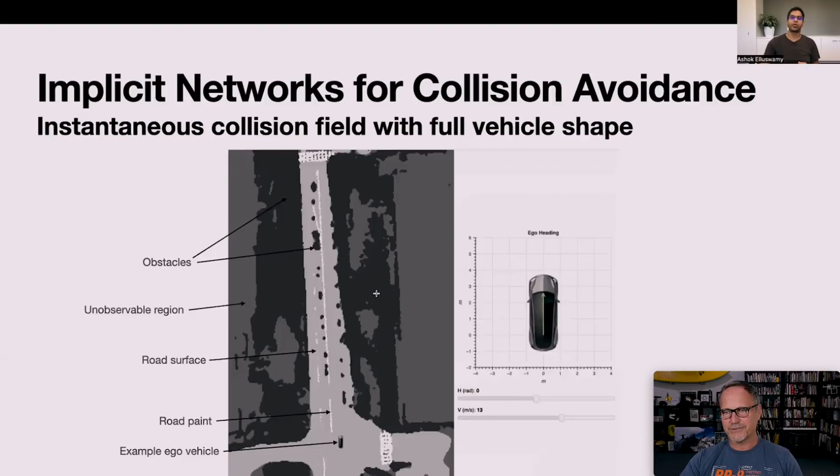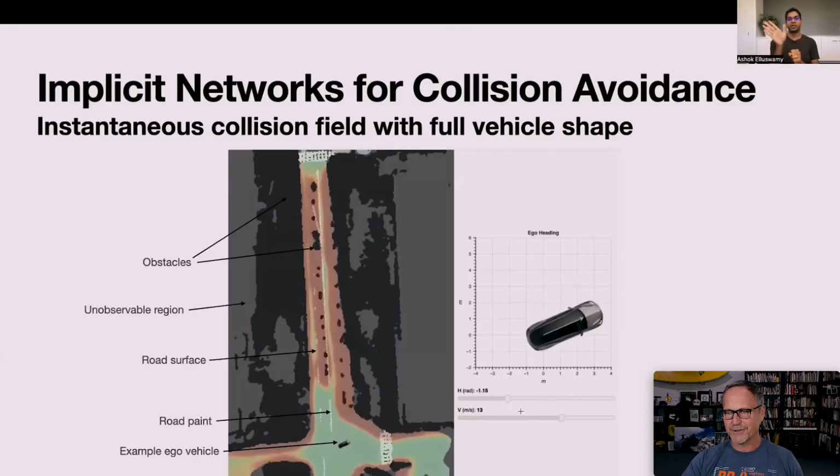So here you can see sort of a top-down 2D view. This is stuff that you're not supposed to drive into. That's something that you could collide with. The gray is stuff that you can drive on, and the white is like lane markings, etc. And it makes a little more sense when you look at it in color. So now what you've got is this car driving at this speed, going in this direction instantaneously at any point. So if you move this car from here to here, it's probably going to collide. If you move this car from here to here, it's definitely going to collide. So this is instantaneously in this orientation going this speed. Will it be colliding with something right now?